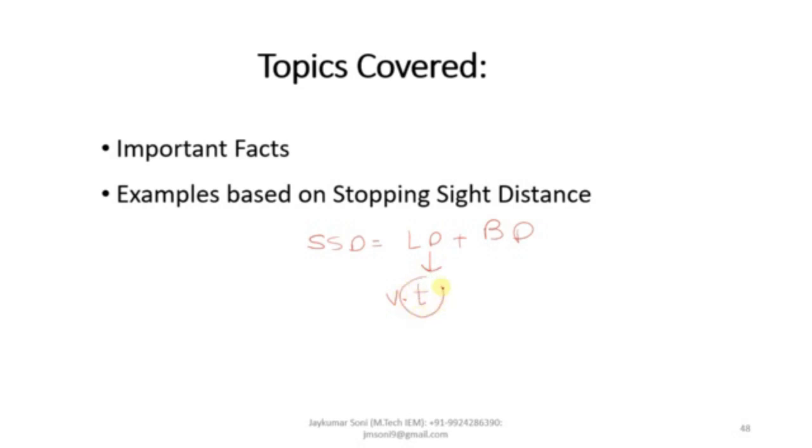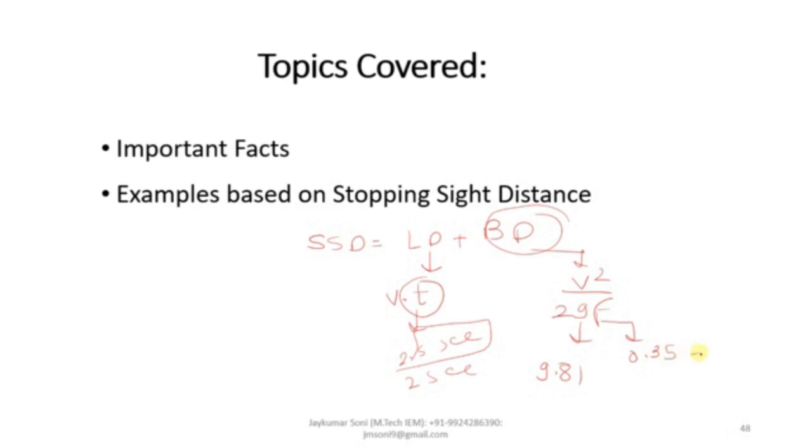Here t is the reaction time; as per IRC, the value of t is taken as 2.5 seconds, but in some cases it is also taken as 2 seconds. So lag distance is Vt, and the formula for braking distance is v square by 2gf, where the value of g is 9.81 and the value of f is between 0.35 to 0.40.